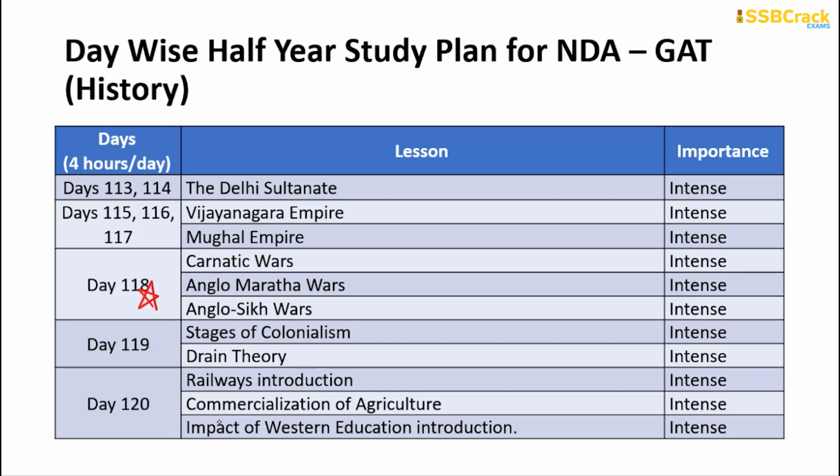Okay, on day 119 we will take a little bit of rest, and the topics are very simple. They will include the stages of colonialism and the drain theory, and on day 120 you will be having complete knowledge about the railways and their introduction, commercialization of agriculture and the impact of Western education on our country.